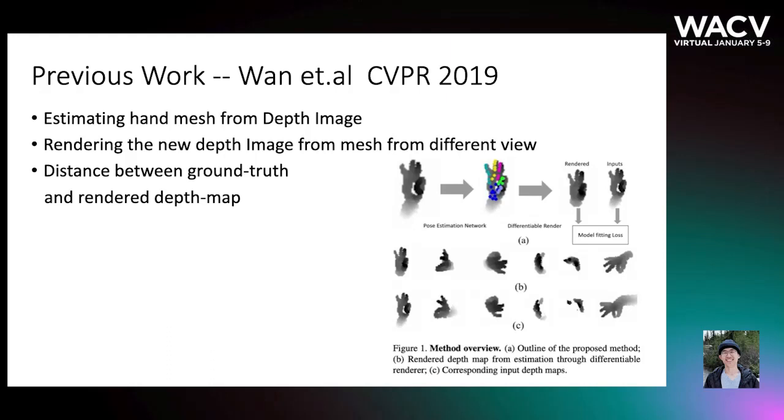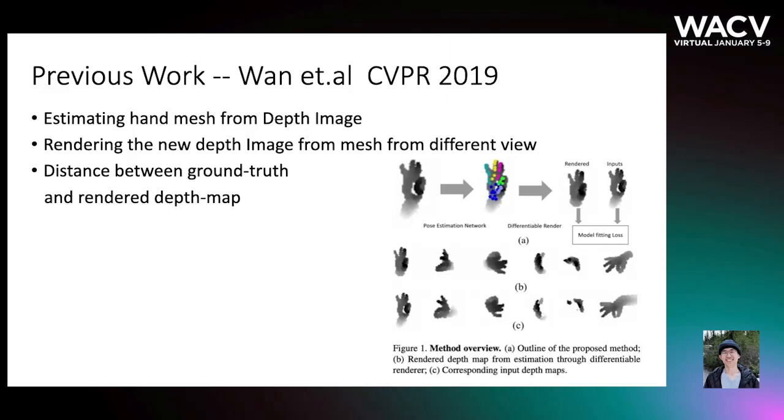During training, they first estimate a hand mesh from one single depth map, and then they render new depth maps based on the estimated mesh from several fixed angles, and then they compare the new rendered depth map with the ground truth depth map, and based on that training signal,